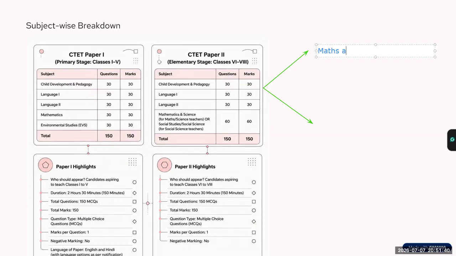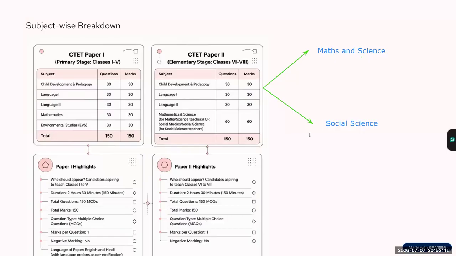One is maths and science. And another is social science. So those aspirants who are preparing for maths and science, that is, who want to teach maths or science for classes 6 to 8, they can go for maths and science.